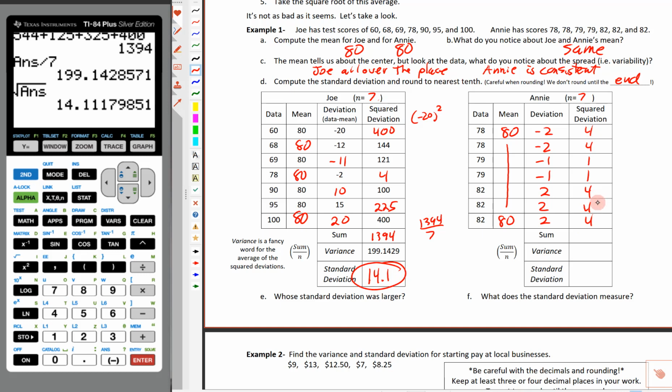So let's go ahead and add these up. Well, let's see. If I put those together, that's 8. And another 2, that's going to be 10. And then 4 times 3, that would be 12. So I think we're going to get 22 here. So I'm going to put 22 down here.